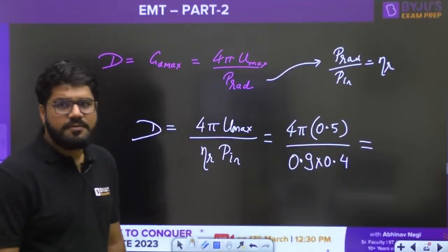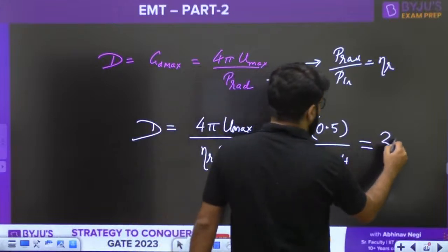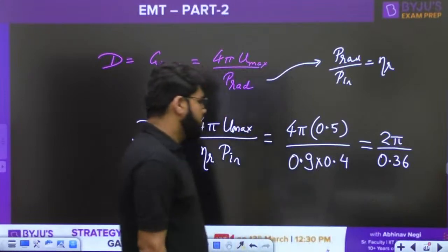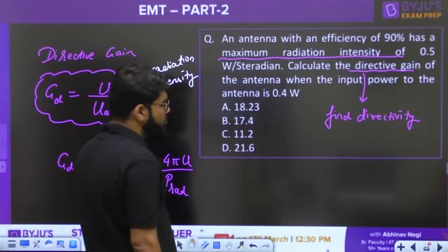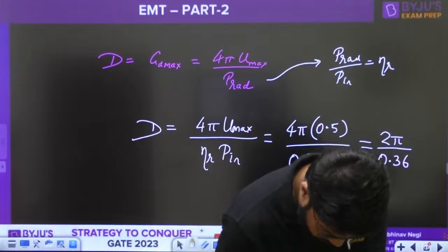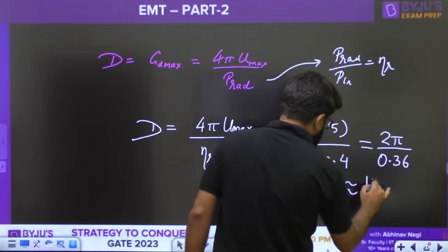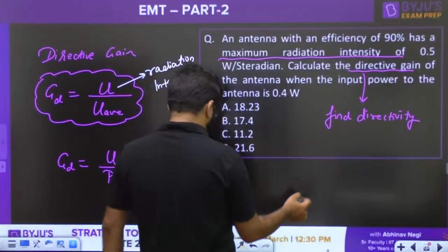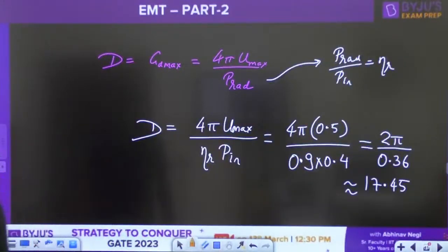The numerator is 2 pi, divided by 0.36. Let me check the value: 17.45. Option number B is the correct answer.